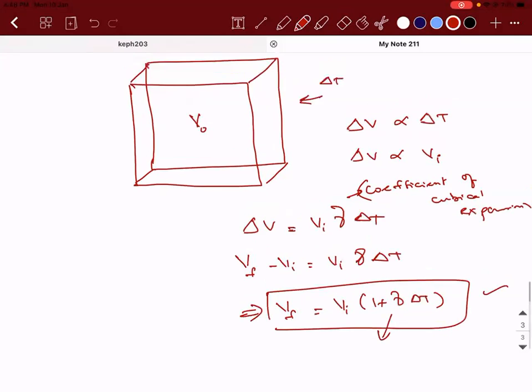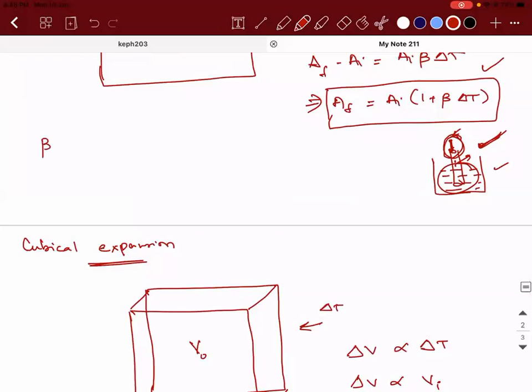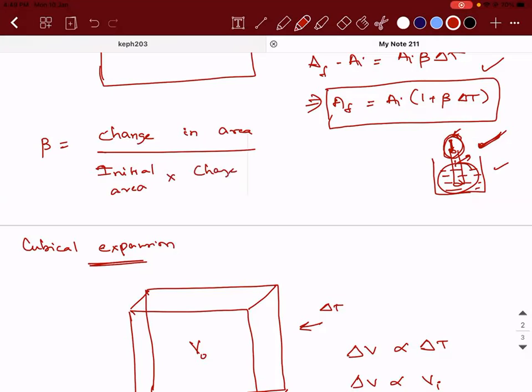Right? Now, I forgot this thing. If I have to define beta, can you tell me what is going to be the definition of it in terms of words? Change in area divided by initial area into change in temperature. Perfect. Generally, beta is the coefficient of superficial expansion. That is why in some books, instead of change in temperature, they mention rise in temperature. But it's more appropriate to go with change in temperature.